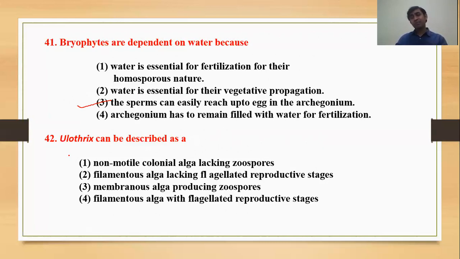Ulothrix can be described as, how it is described as, non-motile colonial algae lacking zoospore, filamentous algae lacking flagellated reproductive stage, membranous alga producing zoospore, filamentous alga with flagellated stage. So what will be the correct answer? Correct answer will be this. Ulothrix is a green algae, which is filamentous with flagellated reproductive structure.